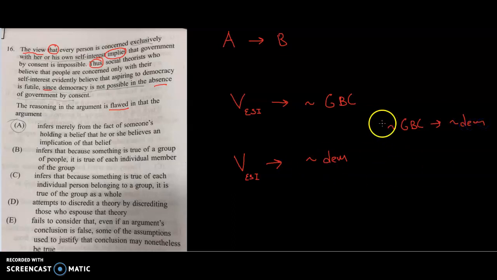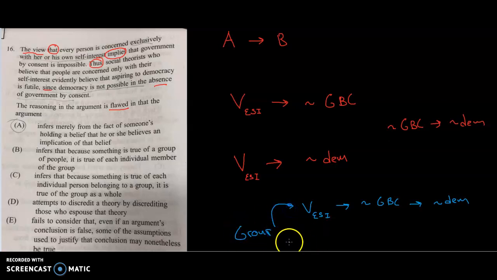Okay. So, according to these terms, it looks like the author has put these things neatly together. Let's see if we can parse this out. If we hold this particular view, that people are essentially self-interested, that means, according to the first statement, that we would not believe in government by consent. And we know that triggers this, so that leads to not democracy. So the author is claiming that if you have some person or group that holds this view, it must mean they don't believe in democracy. Well, okay, it doesn't seem like there's necessarily any logical flaw here, but we're supposed to find one, so let's see what the error might be.